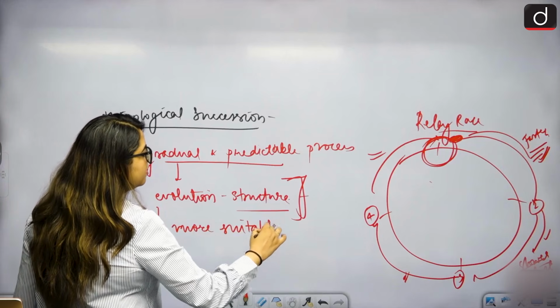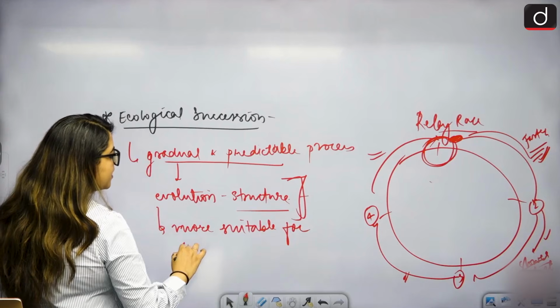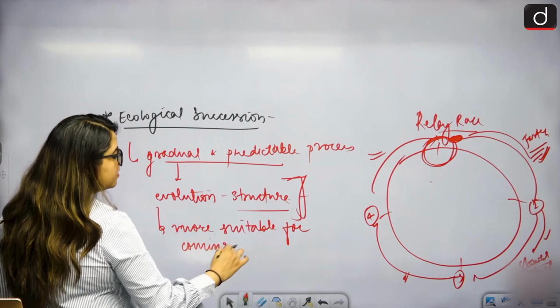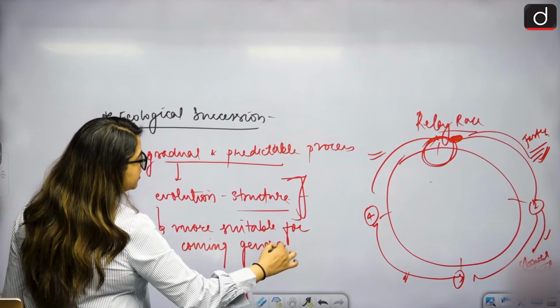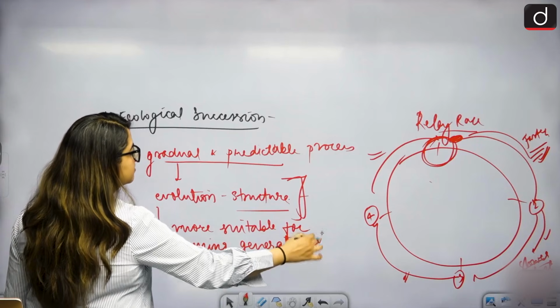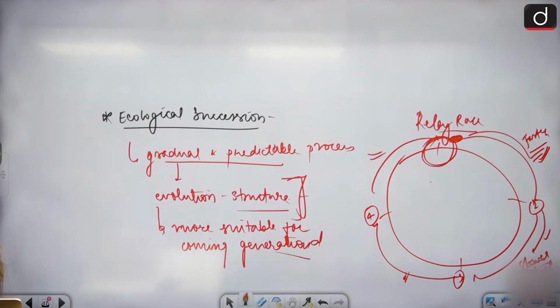So gradually they are evolving. This is over hundreds and thousands of years. This is not easy, but it happens in successions.